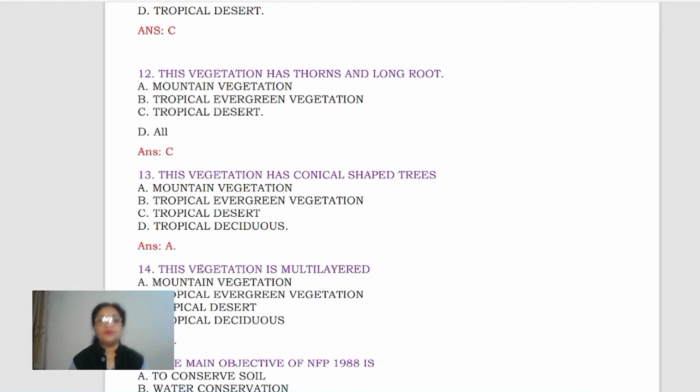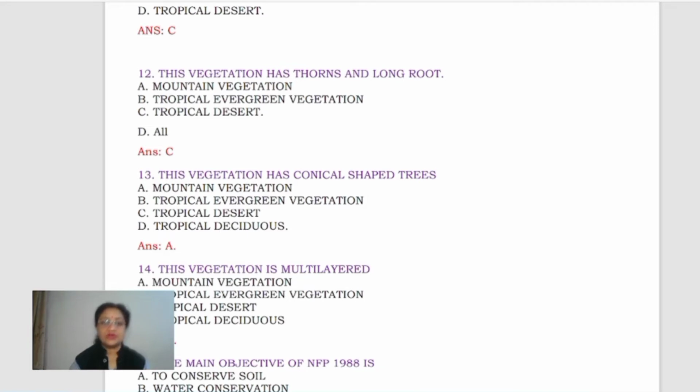Now come to question 13. This vegetation has conical shaped trees. Conical shaped, if you remember, coniferous trees. Where are these found? Over the mountainous area. So it has to be mountain vegetation. Clear? None of B, C and D. It has to be A. A is the correct answer.